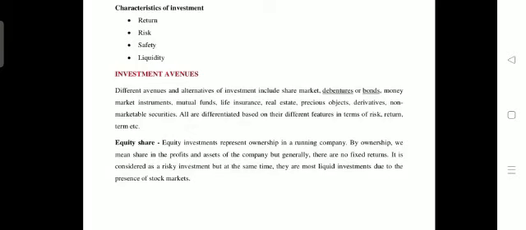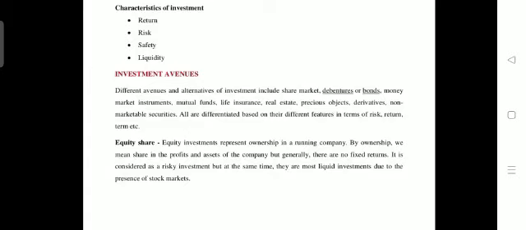By ownership, profits are shared, and even losses are also shared. So there are no fixed returns available for the equity shareholder. It is considered a risky investment, but at the same time a liquid investment due to the presence of the stock market. If you invest in equity shares, they can be exchanged or sold in the market immediately. So there is a very high liquidity nature under the equity share.